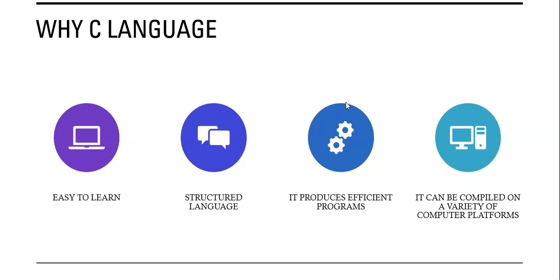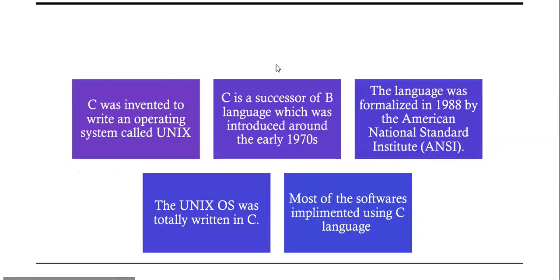And also, we see C was invented completely for writing the Unix operating system. It was developed after the B language, in the 1970s. After that, ANSI took care of it, and later Unix was completely written in C language.